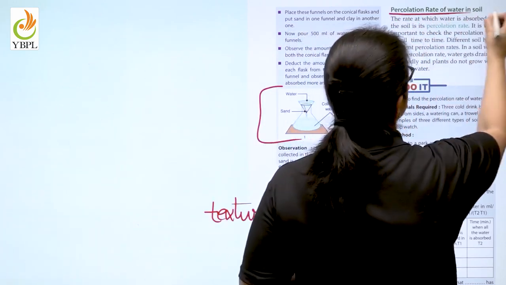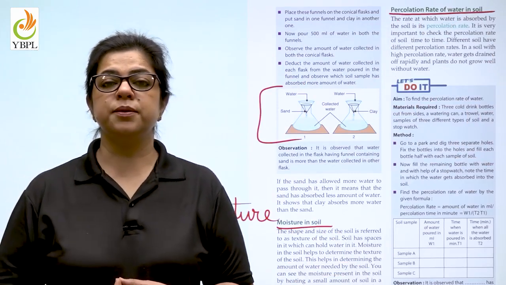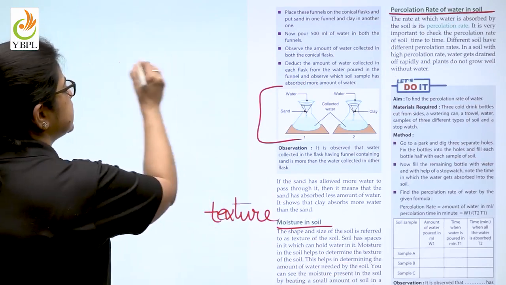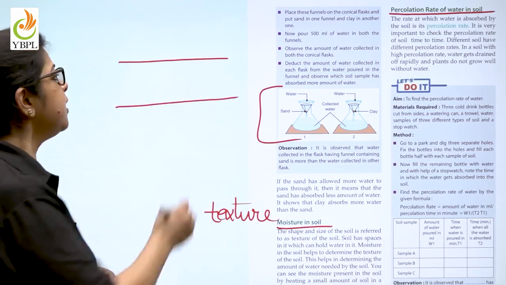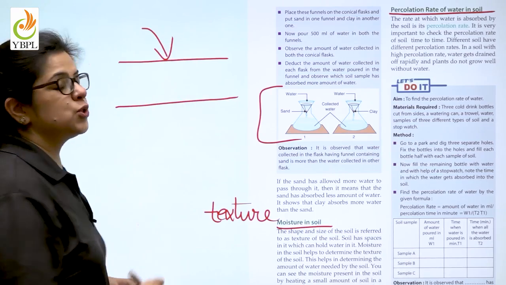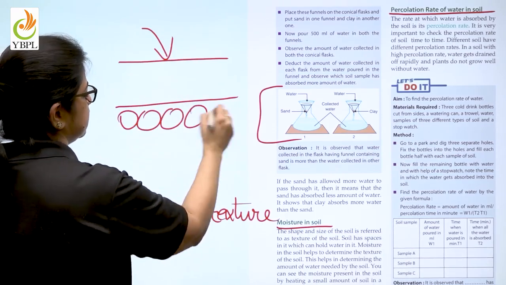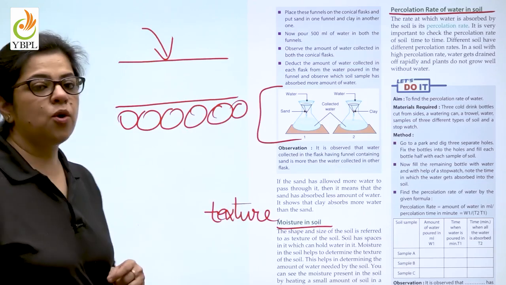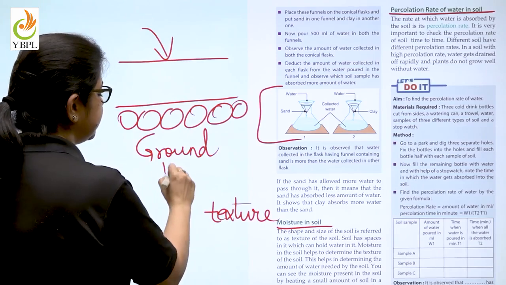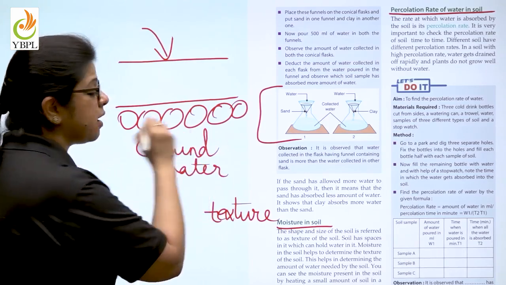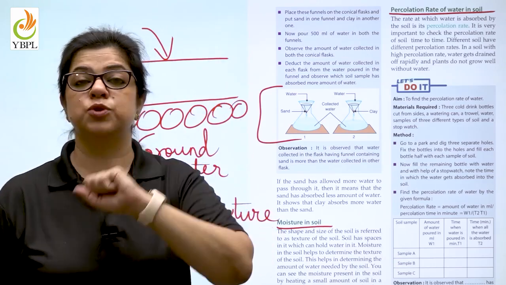The next one is percolation rate of water. What is percolation rate of water? So suppose this is a bed of soil and I water the soil. I know that below the topsoil are the bedrocks which have groundwater. And the second thing that we know is that in case a plant wants to grow in soil, this soil should be moist. It should absorb water.